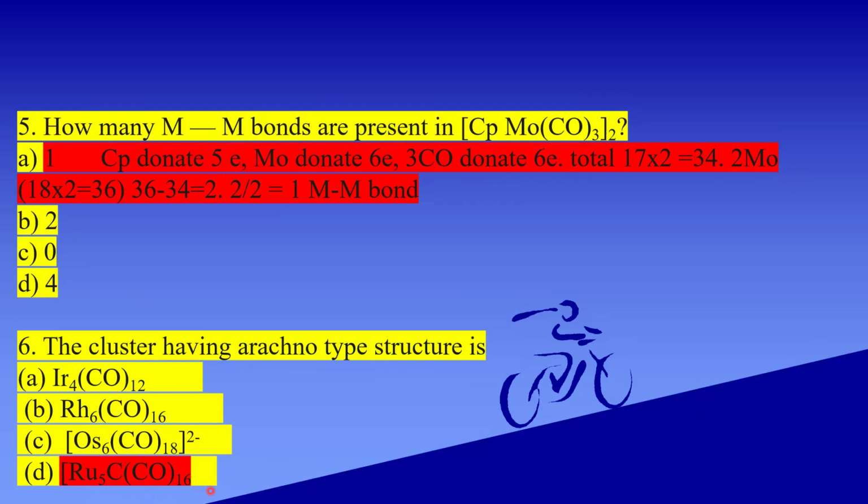So 76 minus 60, that is 16, divided by 2 gives 8 pairs. Here, only 5 metal atoms are present. So n is equal to 5 plus 3, that is equal to 8. So the n plus 3 rule is followed. It is coming under an arachno structure.